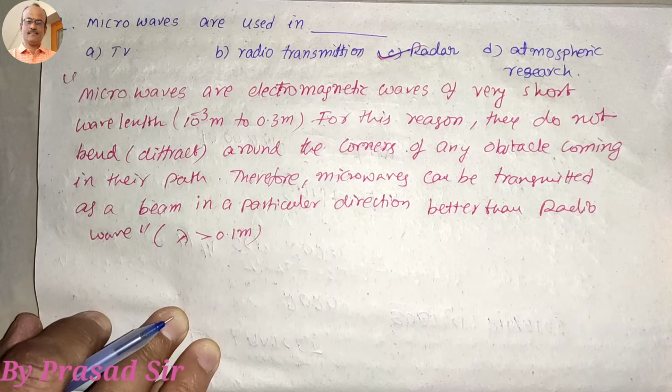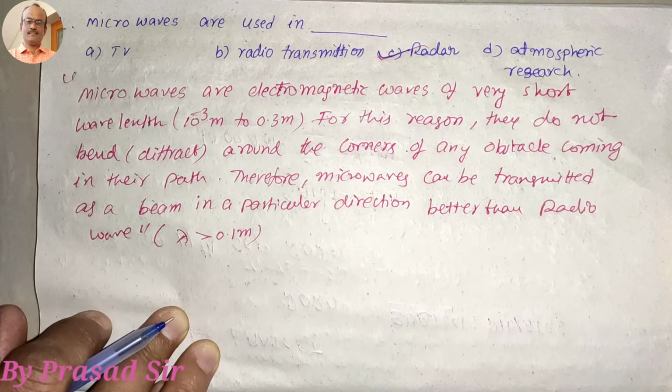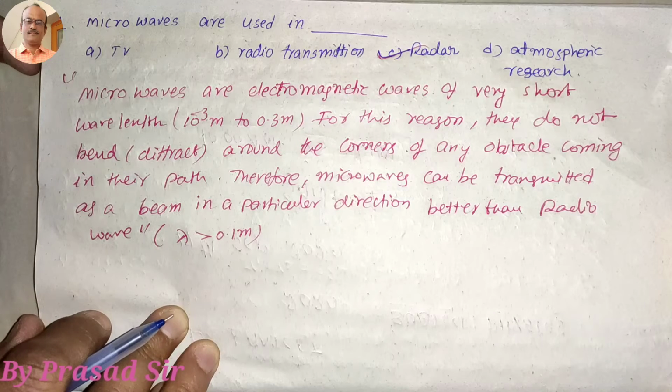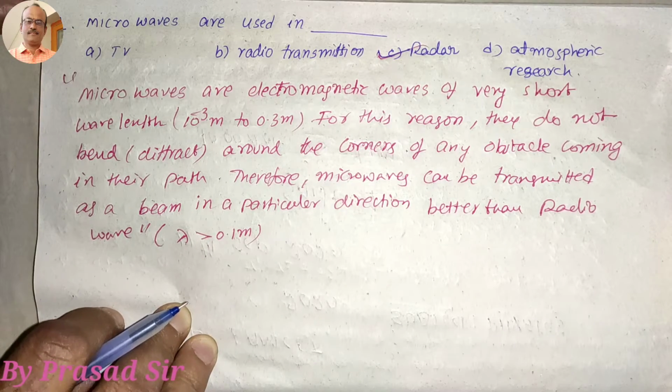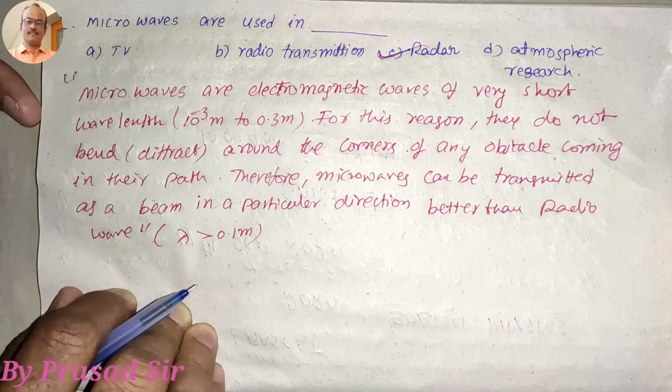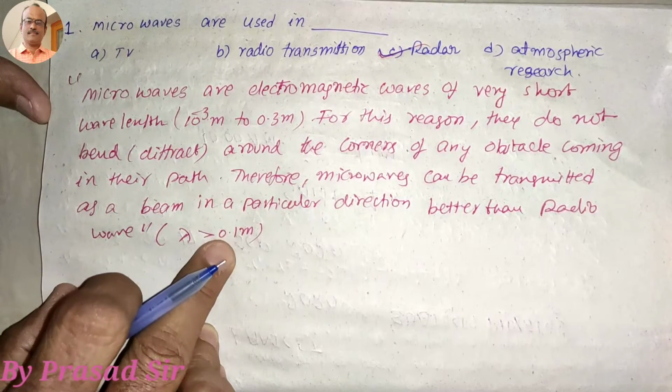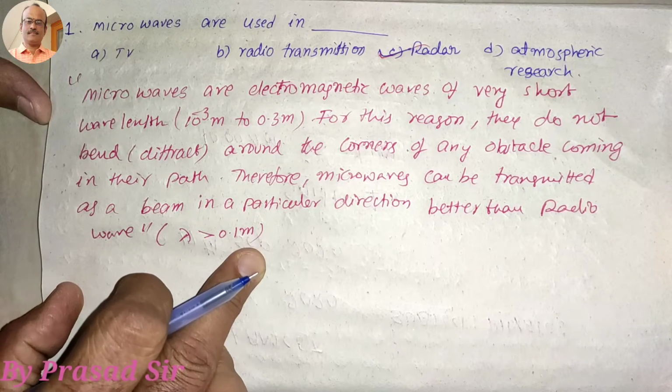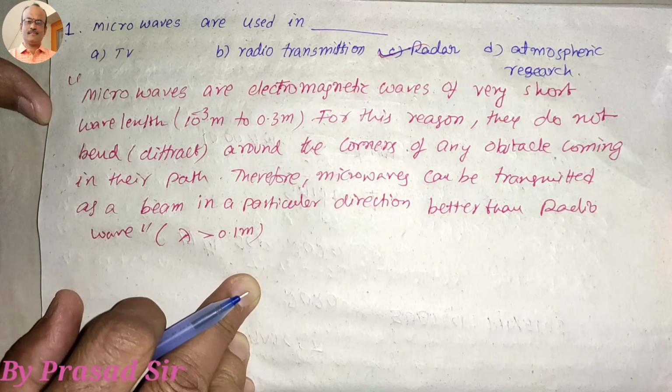Why? Because microwaves have a very short wavelength, that is 10 to the power of -3 meters to 0.3 meters. For this reason, they do not bend or diffract around the corners of any obstacle coming in their path. Therefore, microwaves can be transmitted as a beam in a particular direction better than the radio wave, whose wavelength is greater than 0.1 meter. So that's why microwaves are used in radar.